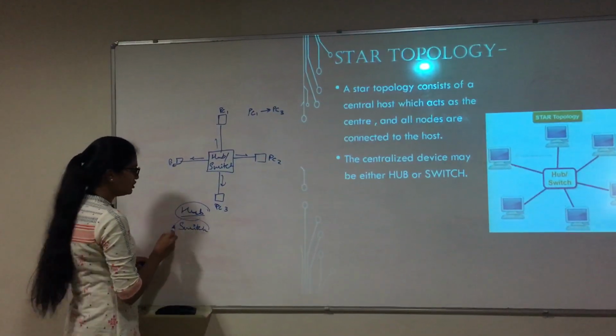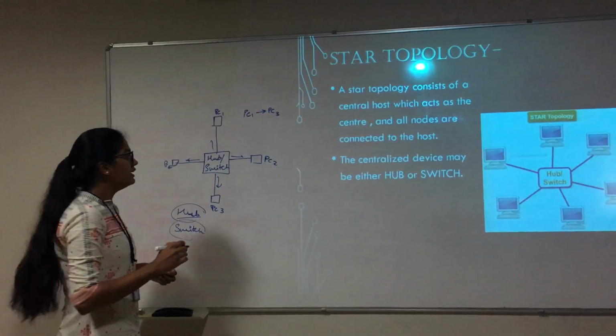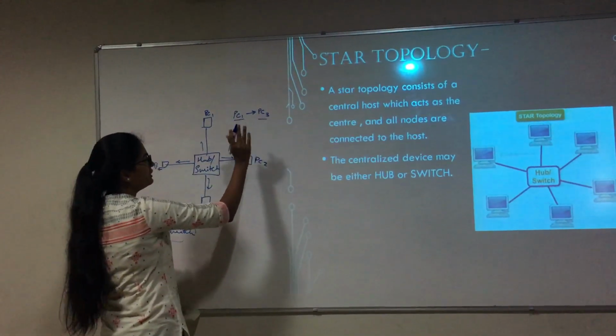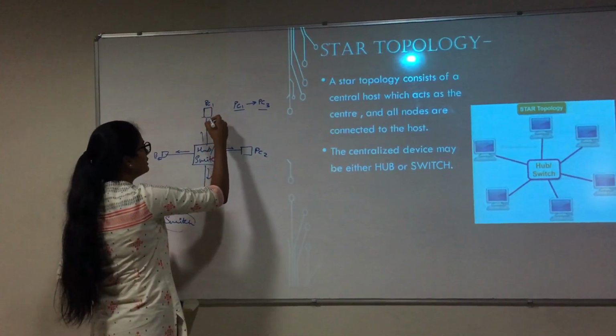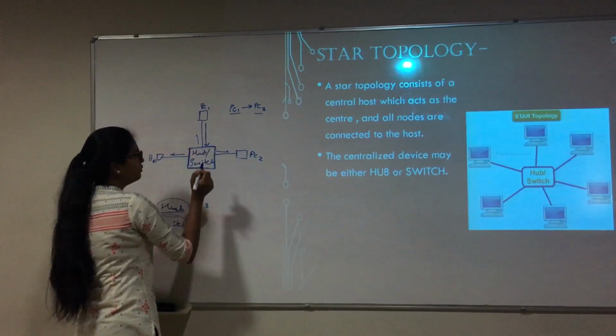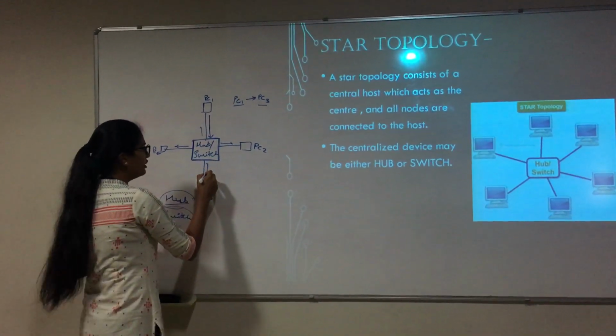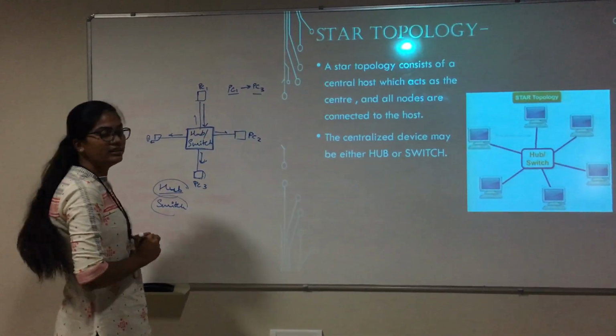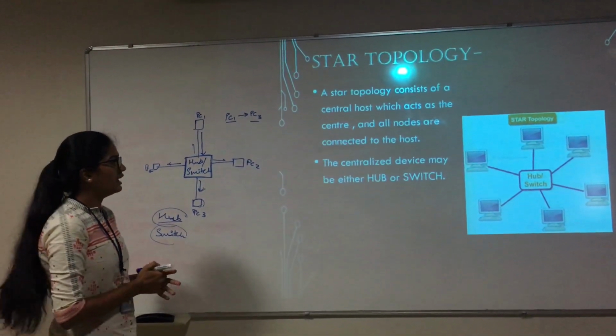But in case of switch, the message we send is unicast. That is, if I send a message from PC1 to PC3, first the message gets stored in the hub or the switch. Then, according to the IP address, the system receives the message. This is the main advantage in star topology.